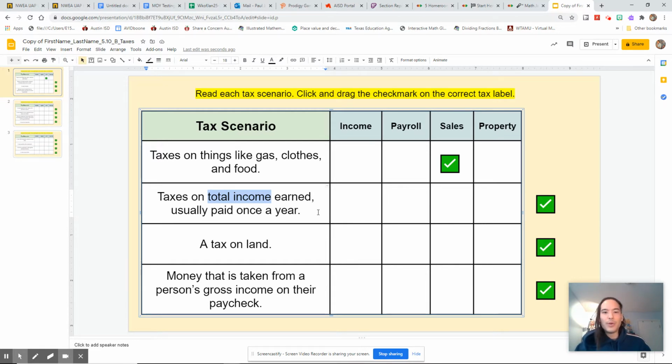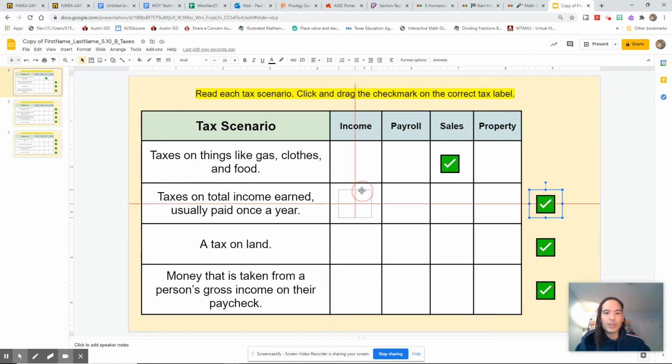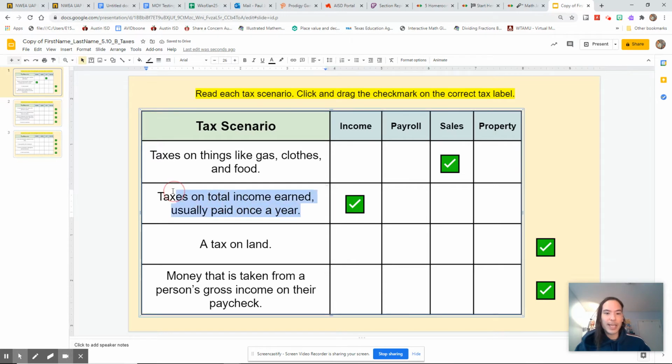My normal job is being a teacher, so I get a paycheck from being a teacher. But as far as total income, I could earn money doing other things. So the difference between payroll and income tax is payroll is on a paycheck, income tax is on all of the income you earned, even if you earned money on the side from your normal job.